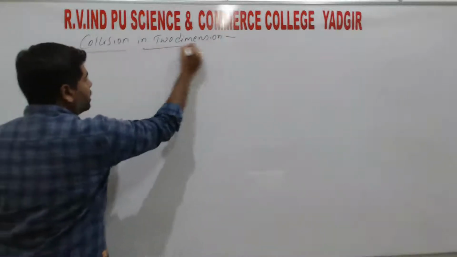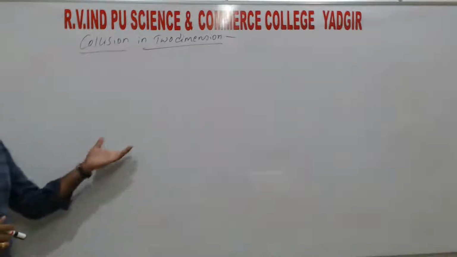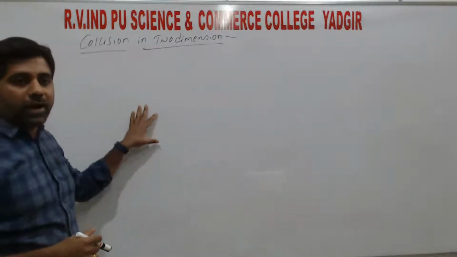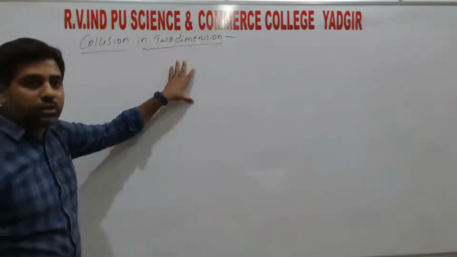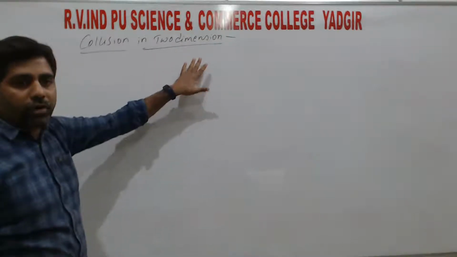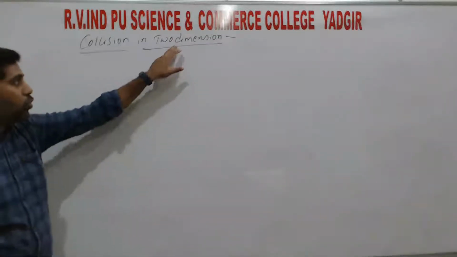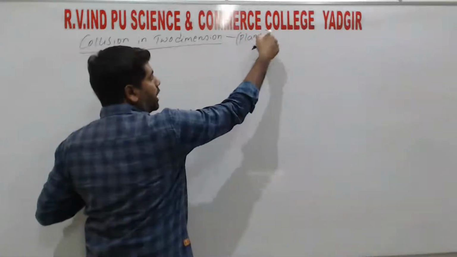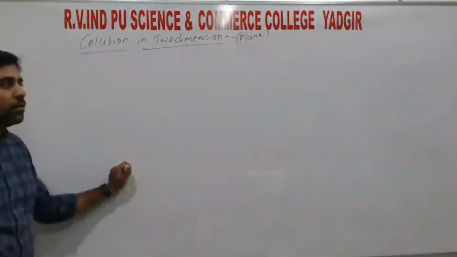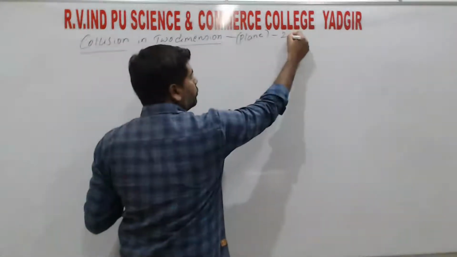As I said in the last class, this is not considered here, right? Up to now we are discussing only one dimension collision. Two dimension collision means after collision the particles will move into different paths. That means those two are moving in a plane. Two dimension means motion in a plane, right? So that means it uses two coordinate systems.